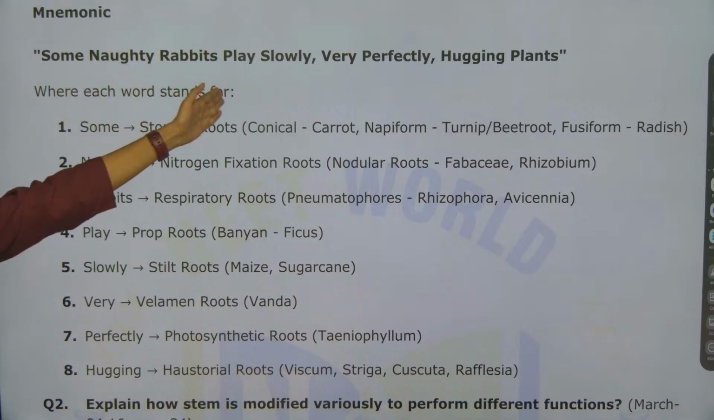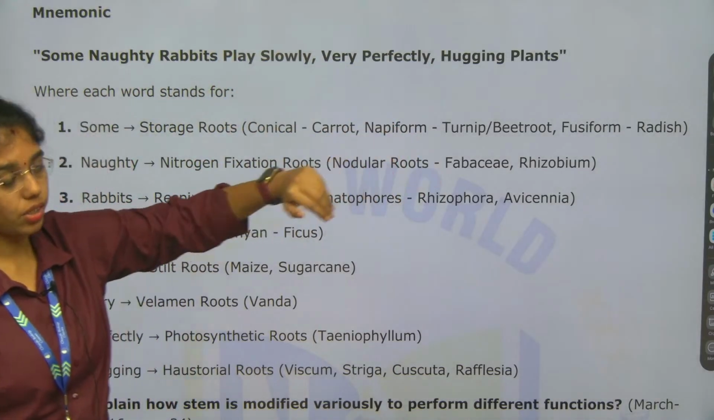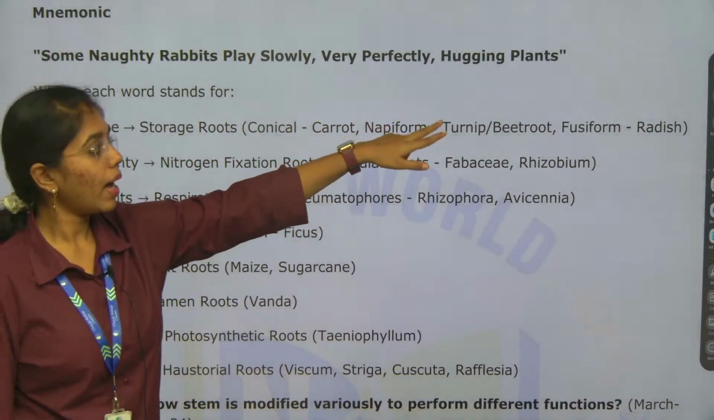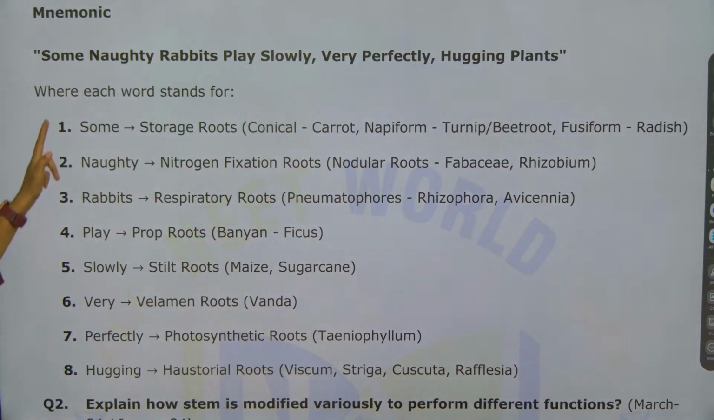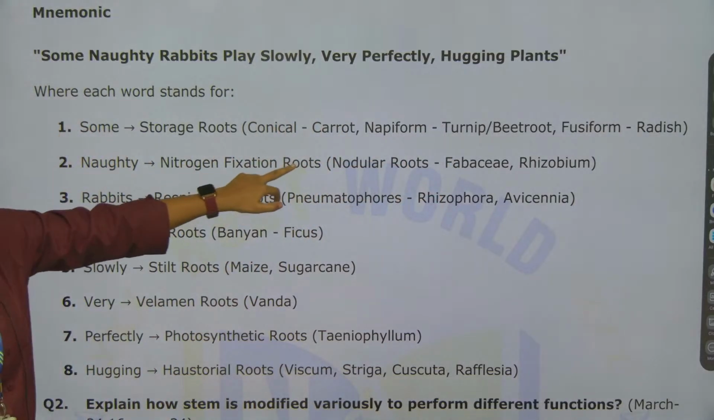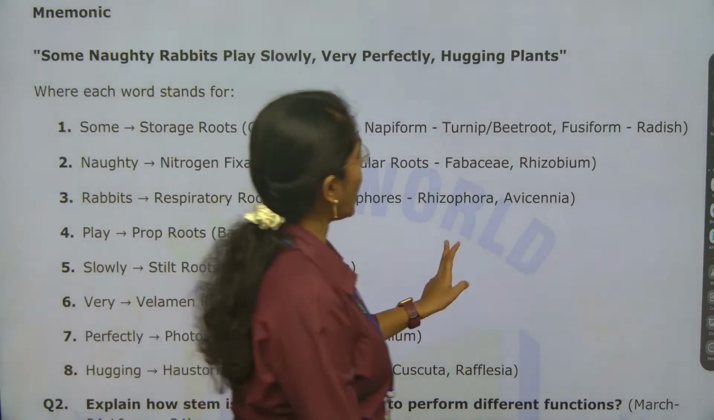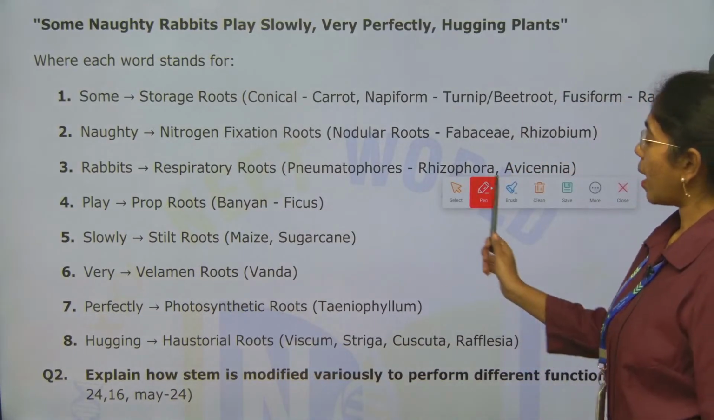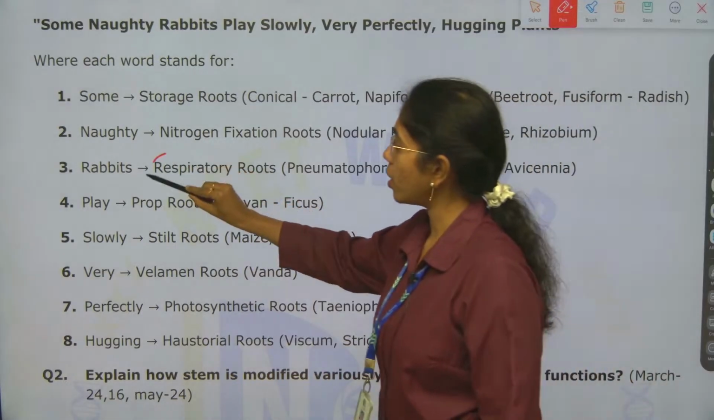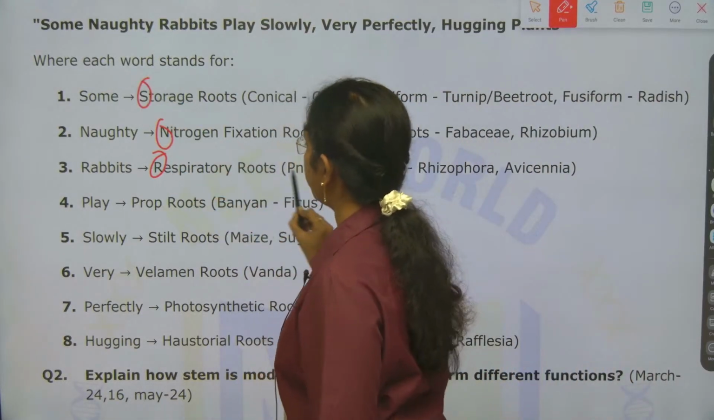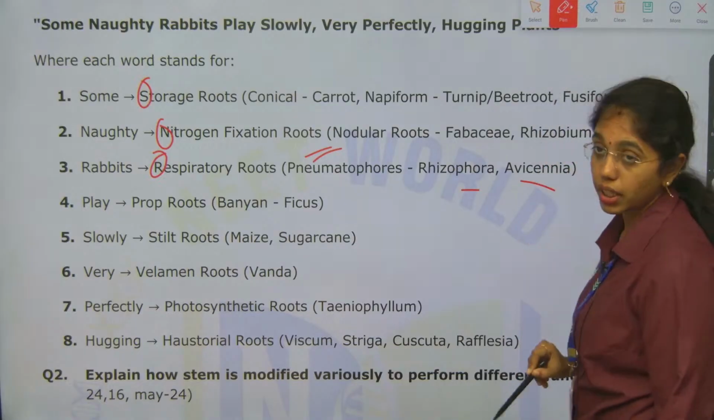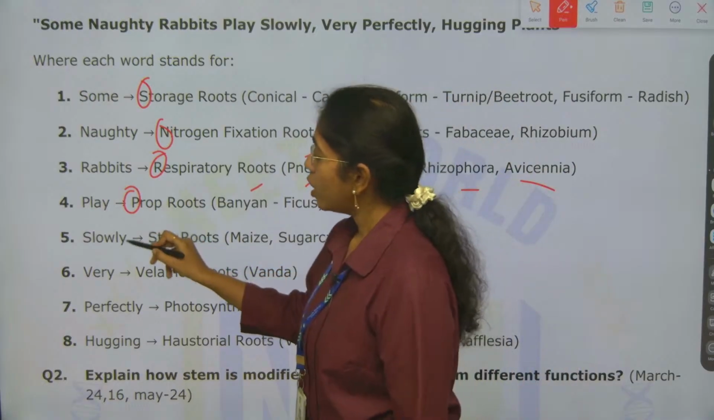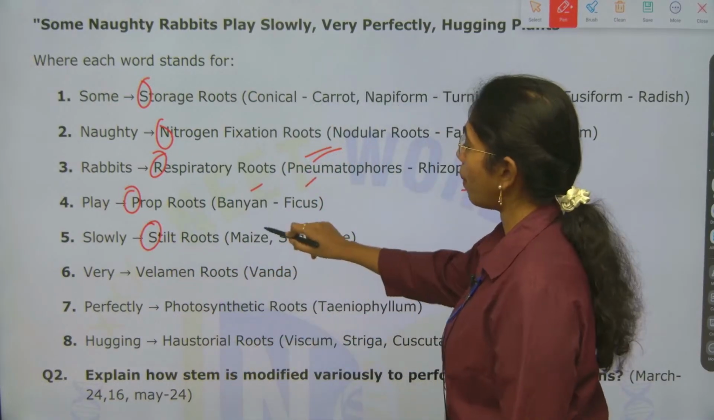Some naughty rabbits play slowly, very perfectly, hugging plants. Here, S is storage roots: conical, napiform and fusiform types of roots. Next, N is nitrogen fixation roots, nodular roots, example Fabaceae, and Rhizobium is the gram negative bacteria. R is respiratory roots or pneumatophores, Rhizophora, Avicennia. P is prop roots, banyan tree, Ficus. And S is stilt roots, maize and sugarcane.